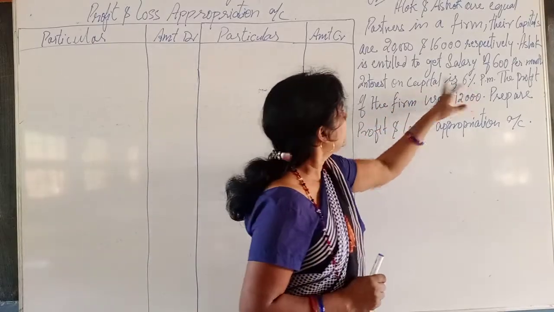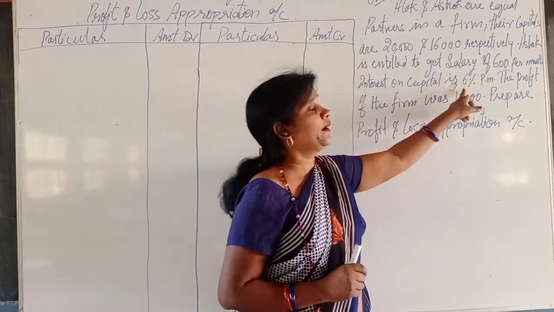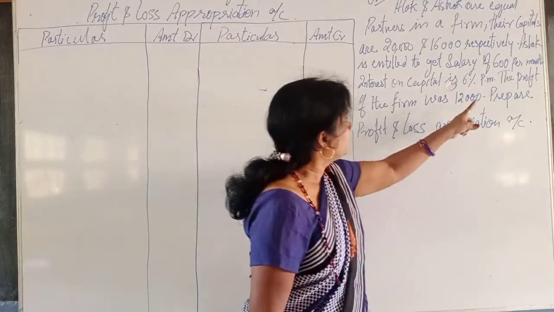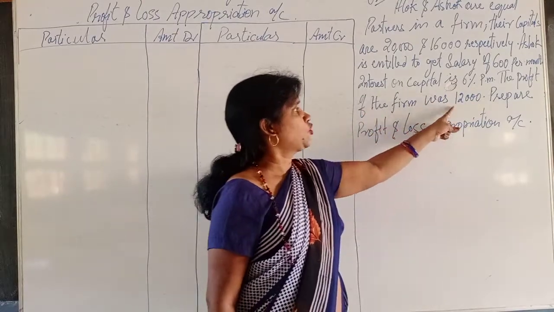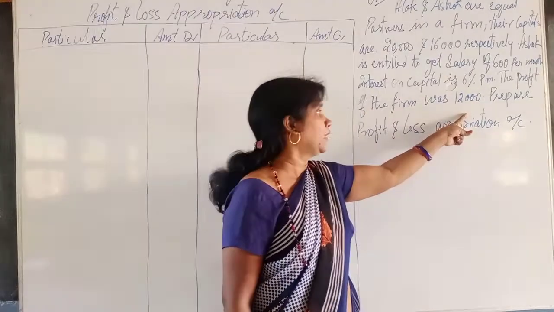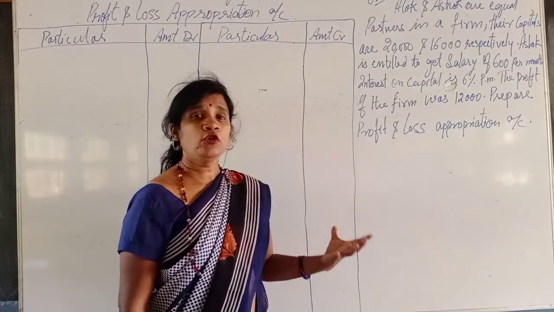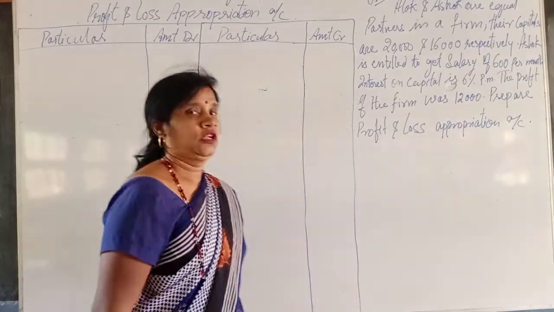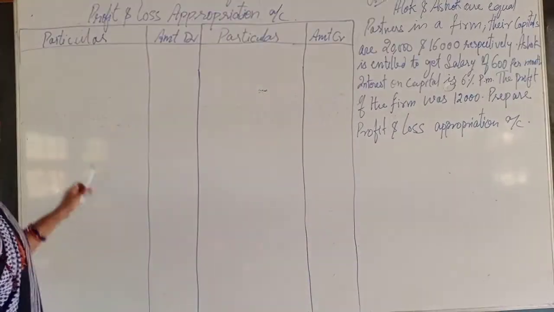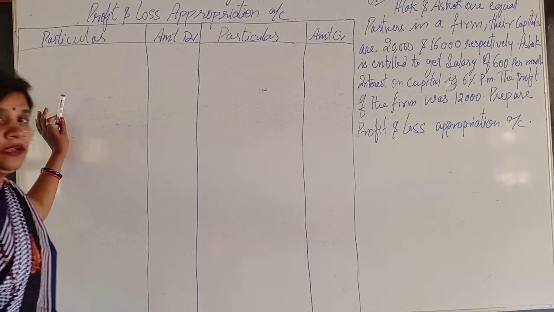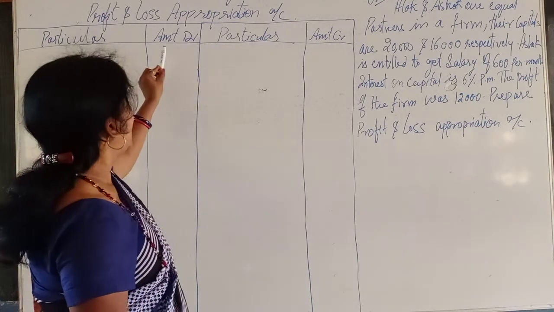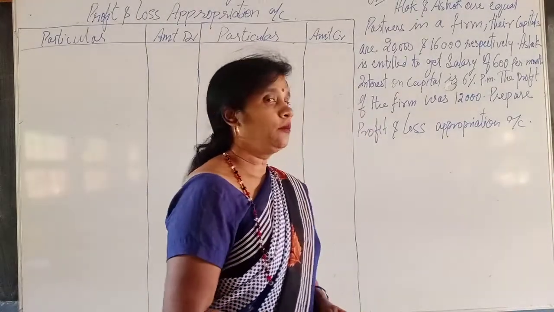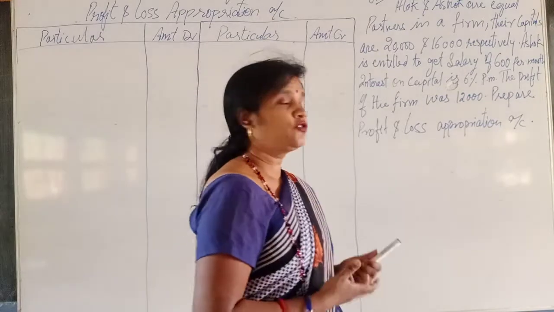Now next, interest on capital is 6% per annum. The profit of the firm was 12,000. Profit of the year is 12,000. Now what do we have to prepare? Prepare the profit and loss appropriation account. The format is already made here, with the particulars, amount debit and amount credit. Now I am going to start to solve the question.